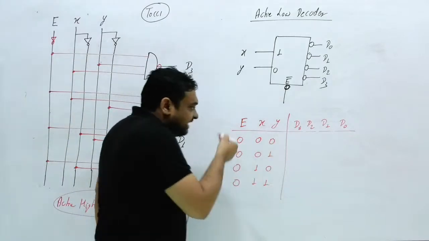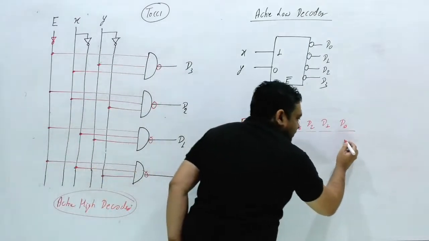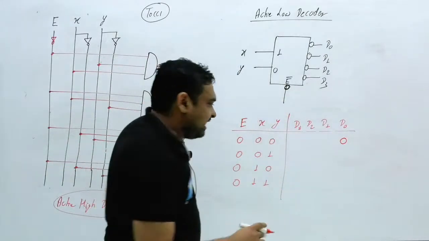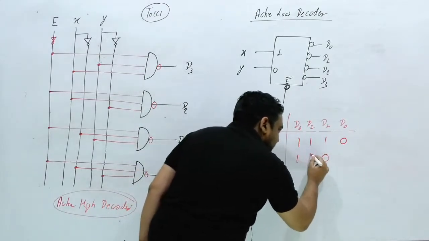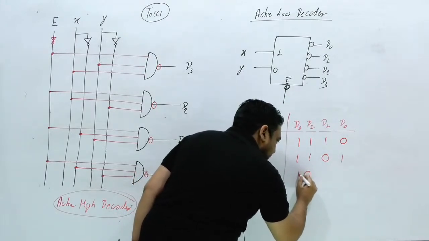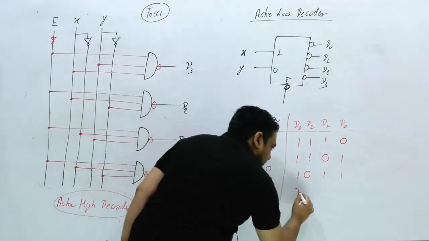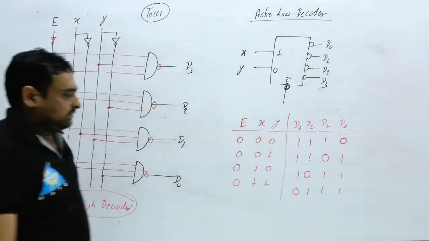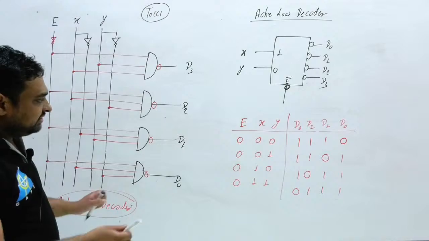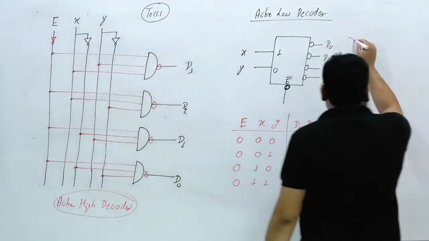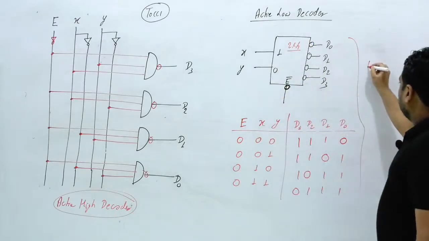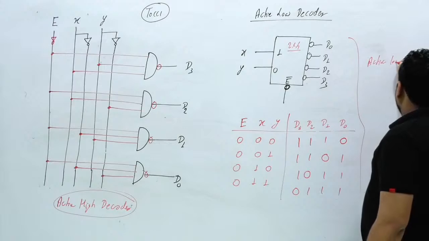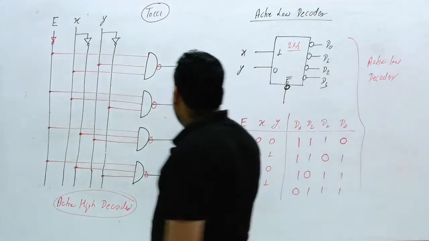That one single LED is your output. It can be either on or off, those are your two choices. So here this is an active low decoder and the output is D0, and this output is represented by 0. The remaining LEDs will be represented by 1, 1 and 1. Here this will be 0 and the rest will be 1. Here this will be 0 and the rest will be 1. And here this will be 0 and the remaining will be 1. Clear? So this is the difference between active low and active high. This is a 2 cross 4 active low decoder.